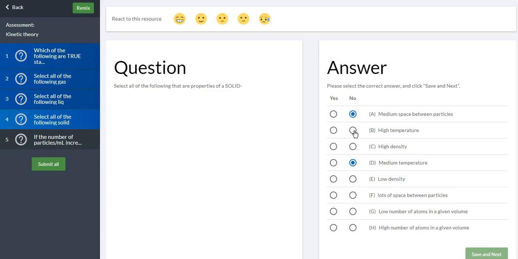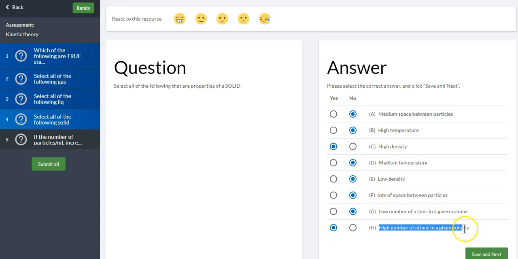Solids are the coldest. Like a piece of ice is much colder than some steam coming off of your mac and cheese. High density, that would be yes. That's why solids are very hard. They have a lot of particles in a given volume. Low density, that's a no. We just said they have high. Lots of space, that would be no, because if they had lots of space, that'd be a gas, or if they have lots of space, that would mean they have a low density. Low number of atoms in a given volume, that is also a non-true statement. So they must have a high number of atoms.